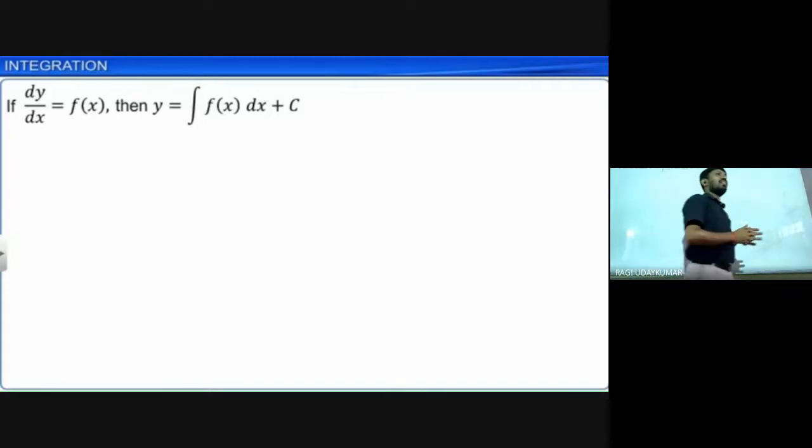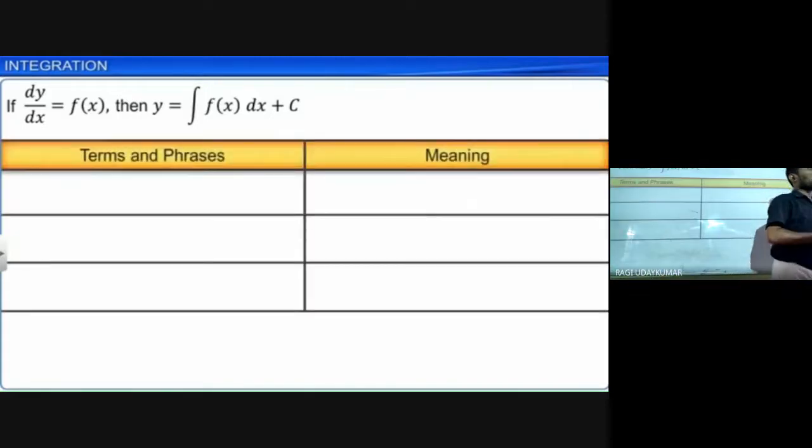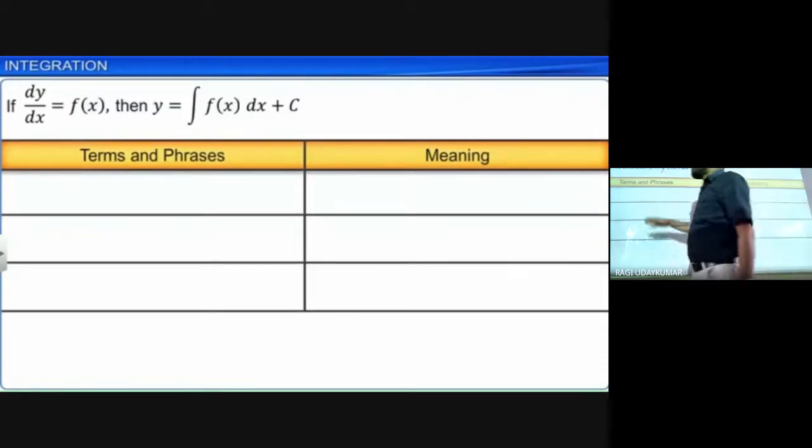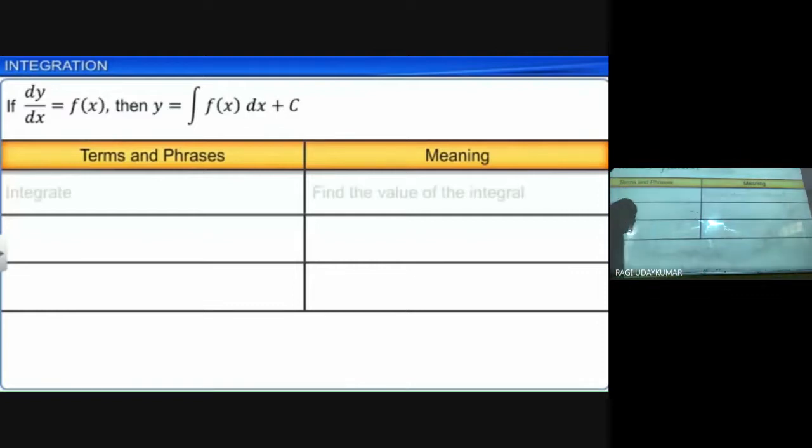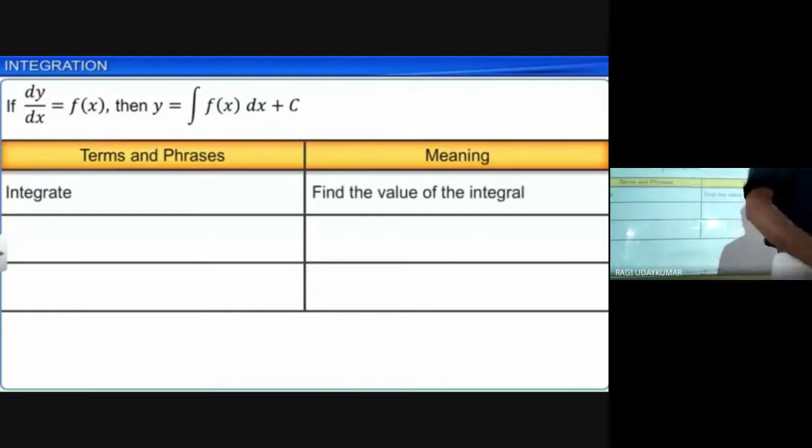Integration is nothing but the reverse process of differentiation. So if you are taking dy by dx is equals to f of x, you consider dy by dx is equals to f of x, then y is equals to integration of f of x plus c will be there.